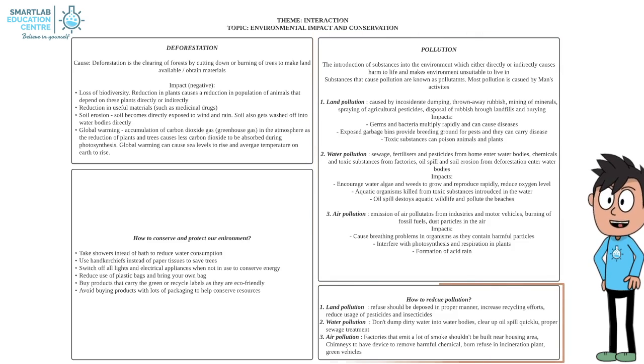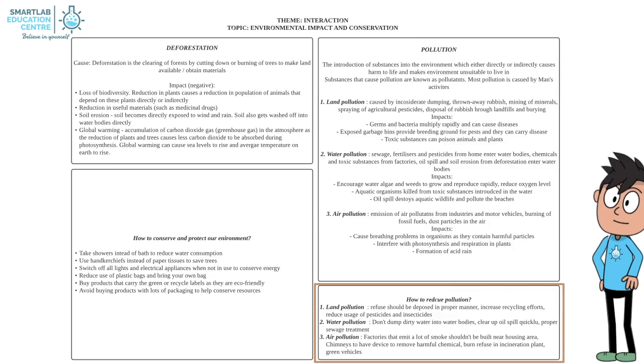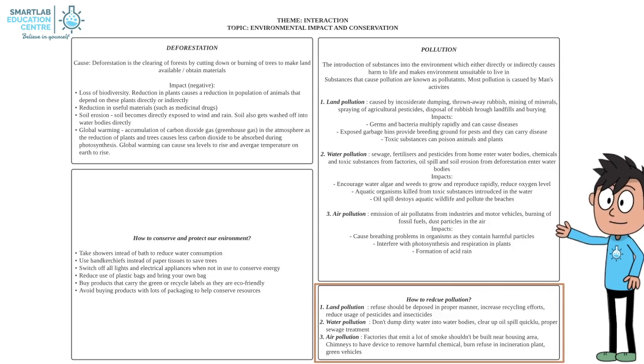How can we prevent land pollution? Firstly, ensure that the refuse is disposed in a proper manner. Secondly, recyclable objects should be placed in the recycle bin. Lastly, replace highly toxic pesticides and insecticides with less harmful ones.